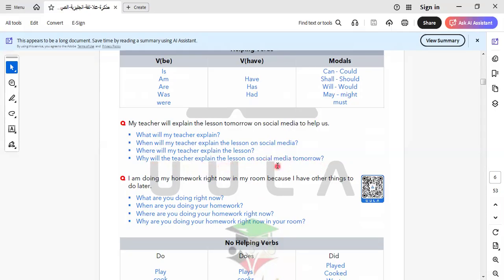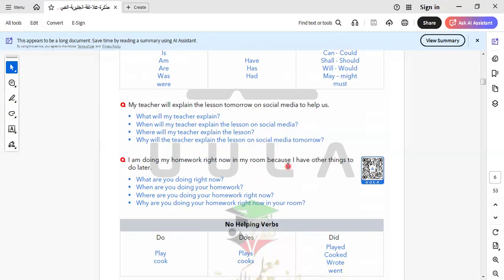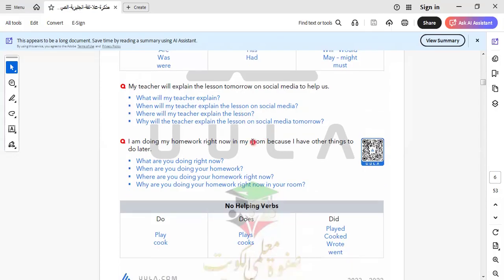So here we ask about the reason. If we have vacation, or if we have something wrong in school, we don't want to delay the lesson, so we explain online, to benefit all pupils or students.